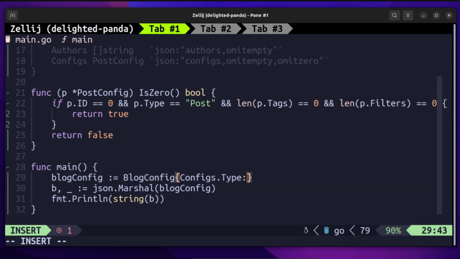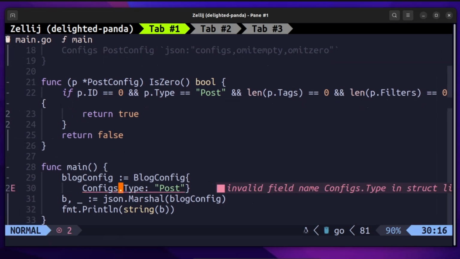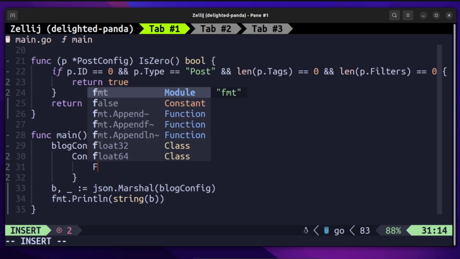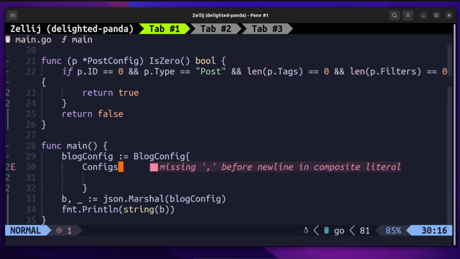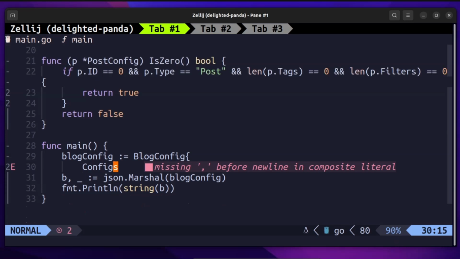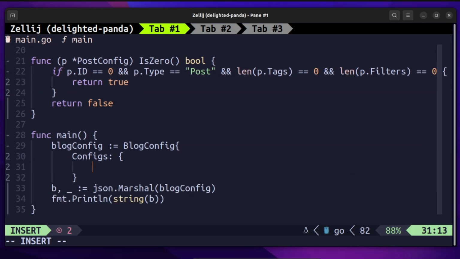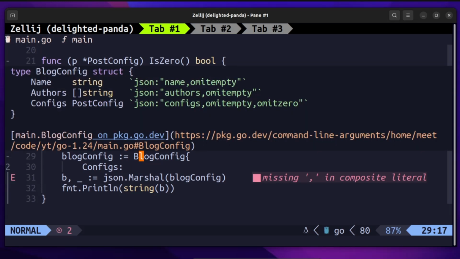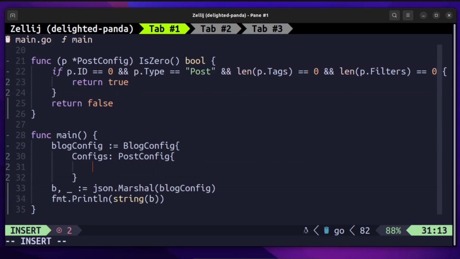So if I keep BlockConfig as empty, it should technically return those values. So what I will do is add the config type as post. And once I have the configs as post, this should return an empty structure, because the type has post in it, which is the zero value for type in the PostConfig structure.